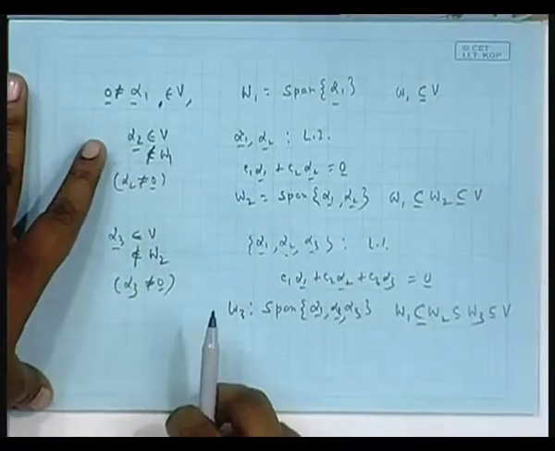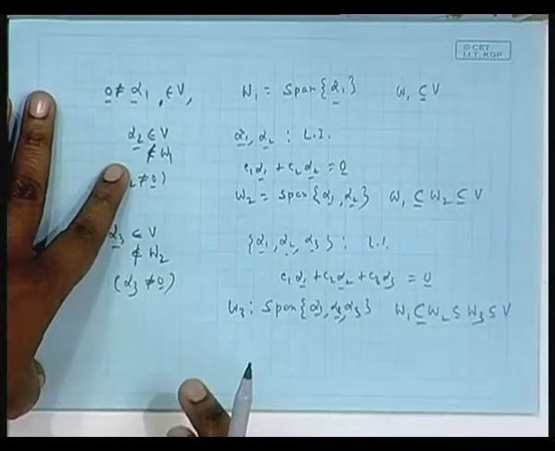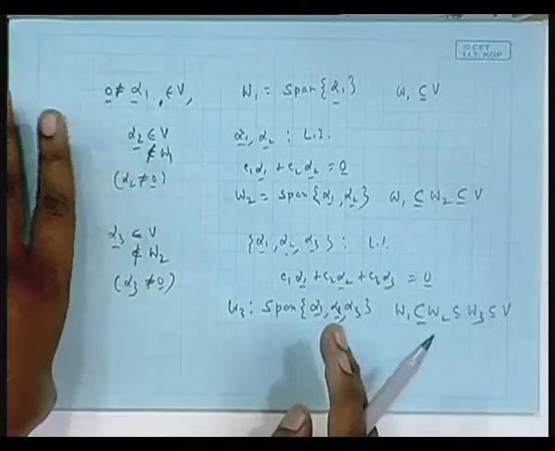If it so happens that after a finite number of steps, I arrive at W n, and then W n coincides with V, that is, there is nothing outside W n.